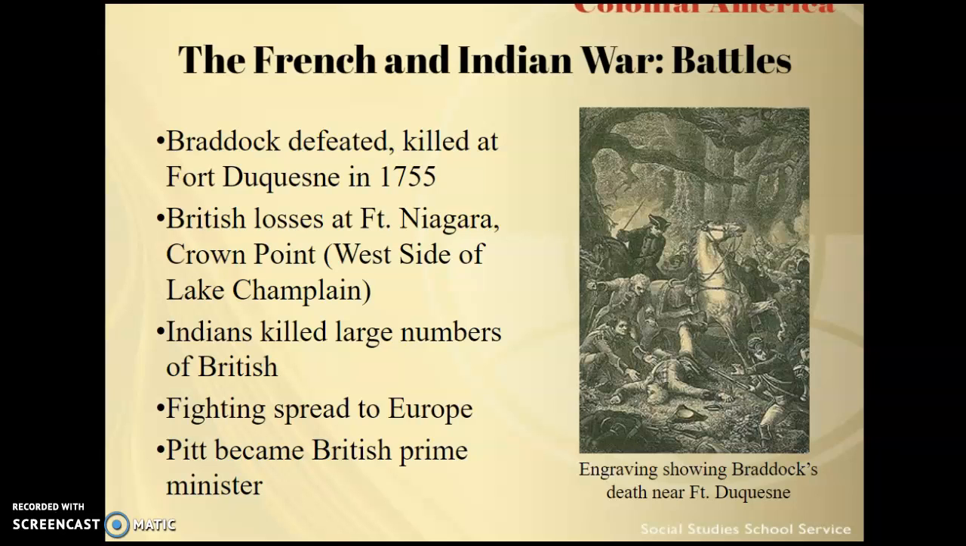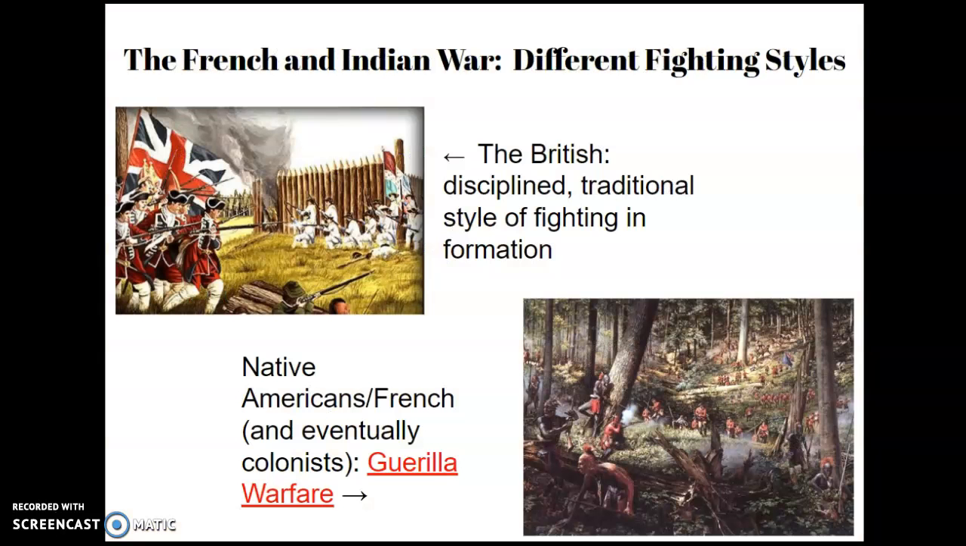What Pitt does immediately is change British strategy in fighting this war. You'll see here in a slide that there are two distinct styles of fighting, which we'll talk about when we meet again. The British had a disciplined, traditional style of fighting, the formation, standing up. But what the Native Americans and the French eventually do is develop guerrilla warfare. That's the type of fighting that they use to be effective. There's a movie that was made many years ago, The Last of the Mohicans, that demonstrates this, and we'll see this again when we meet again in class.